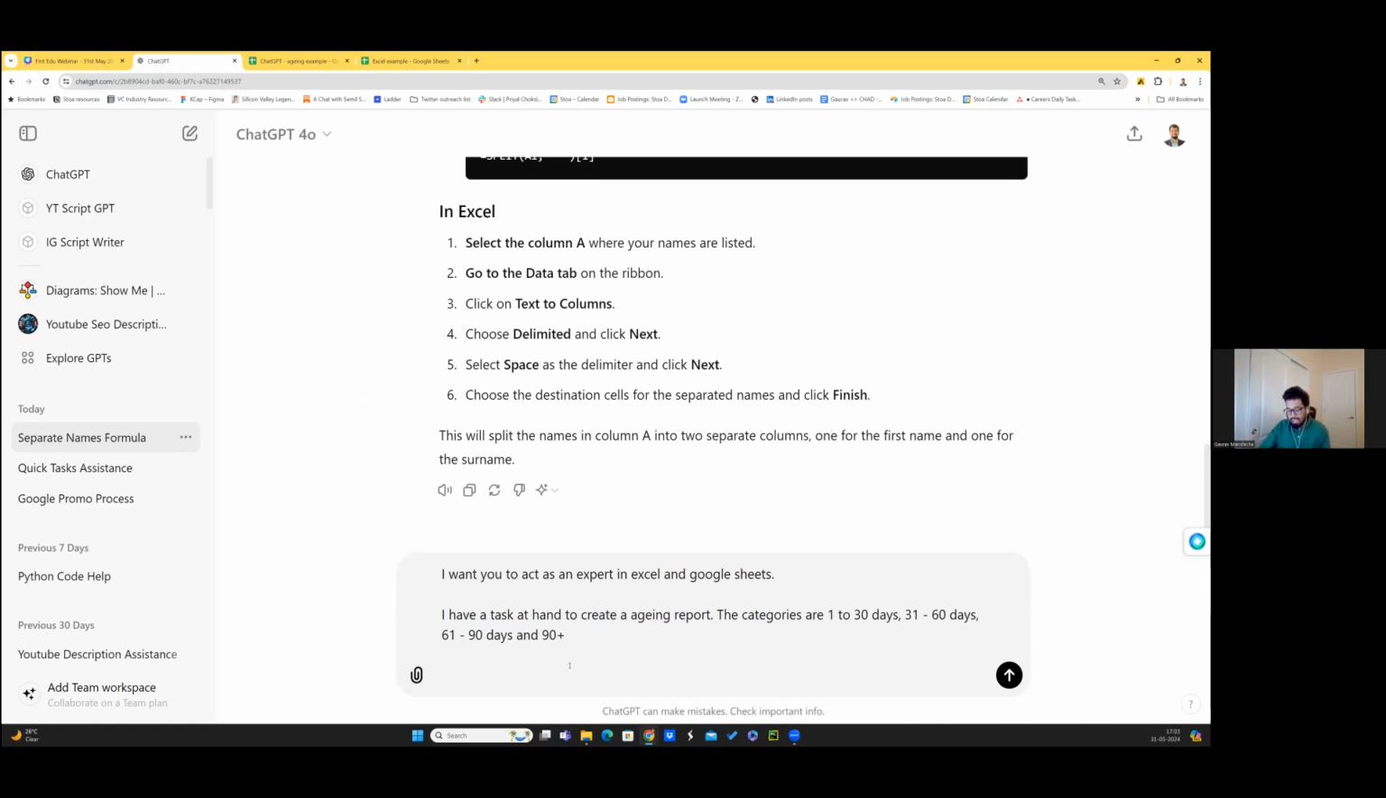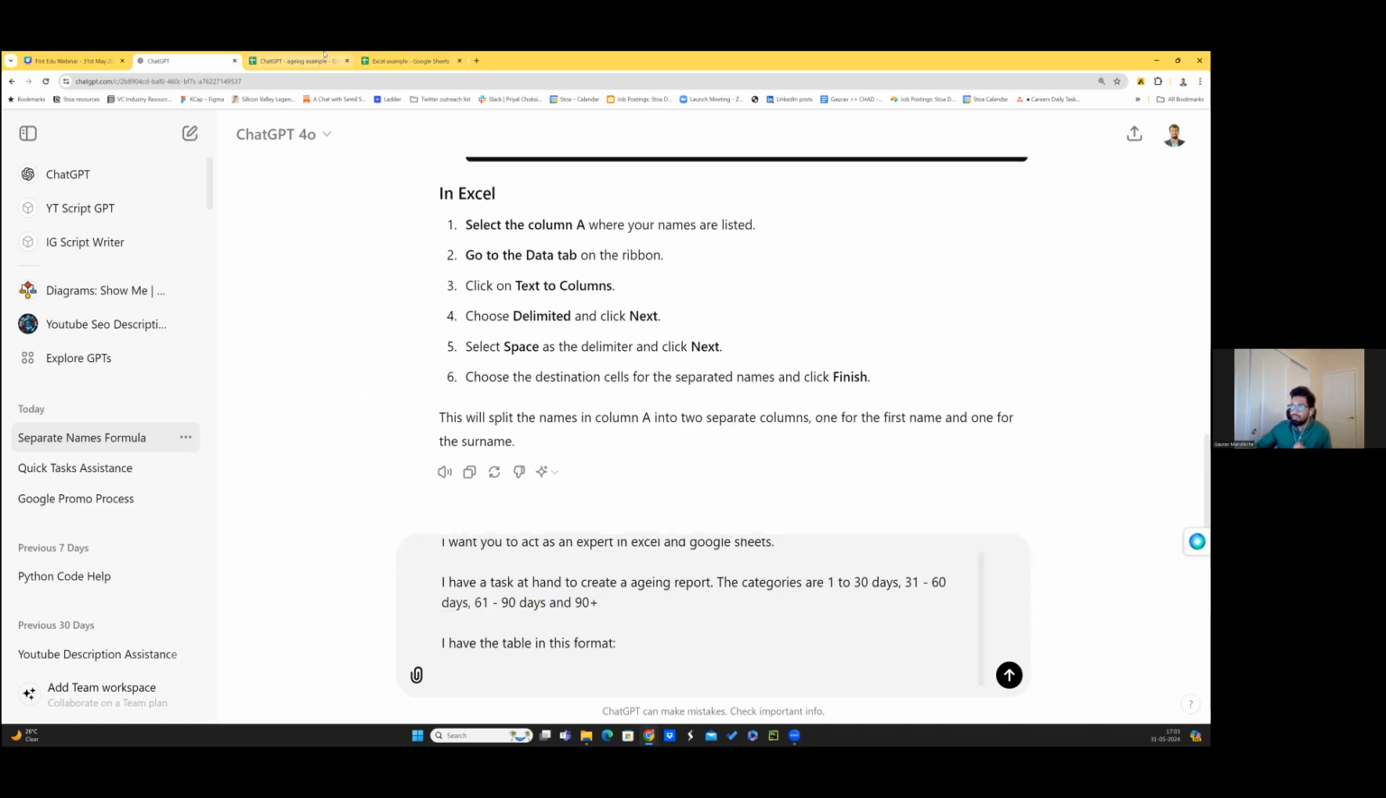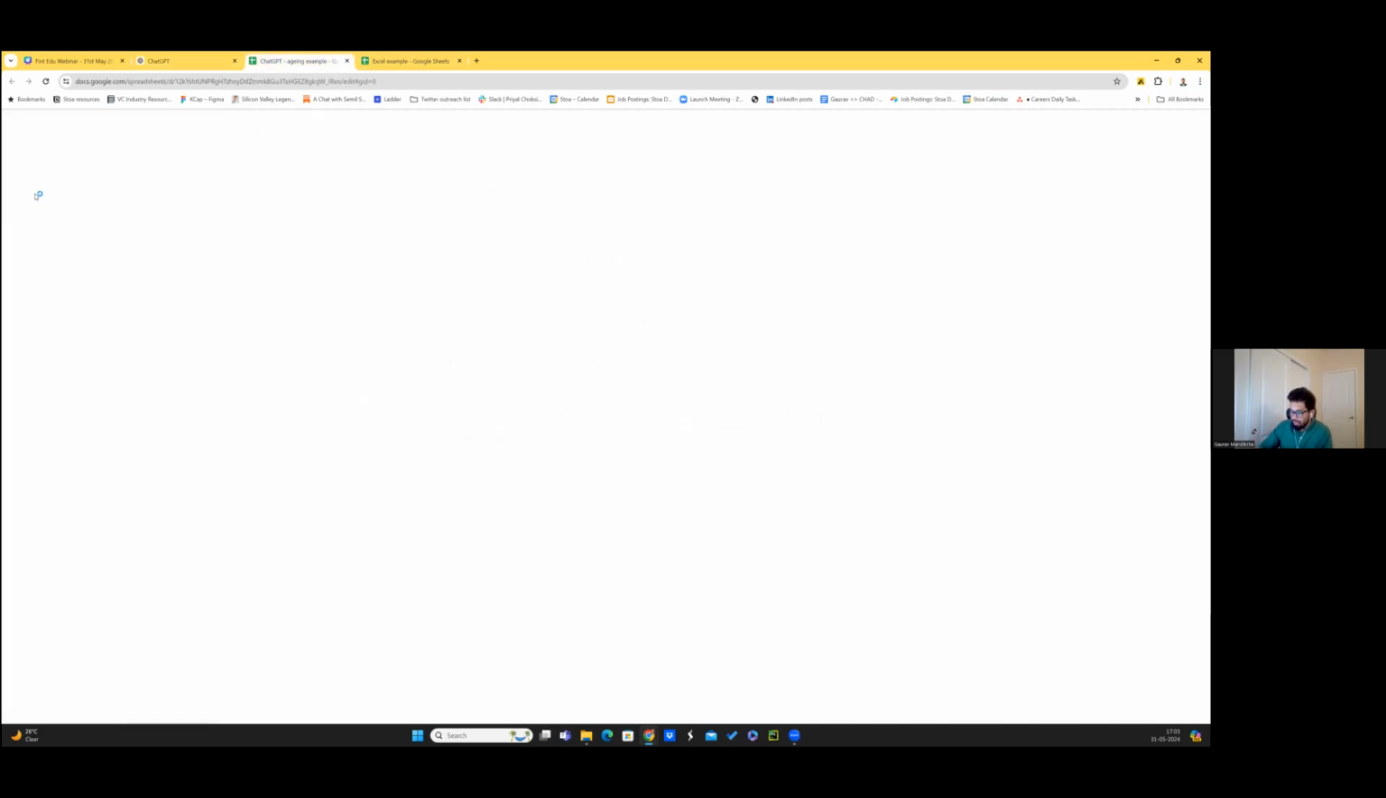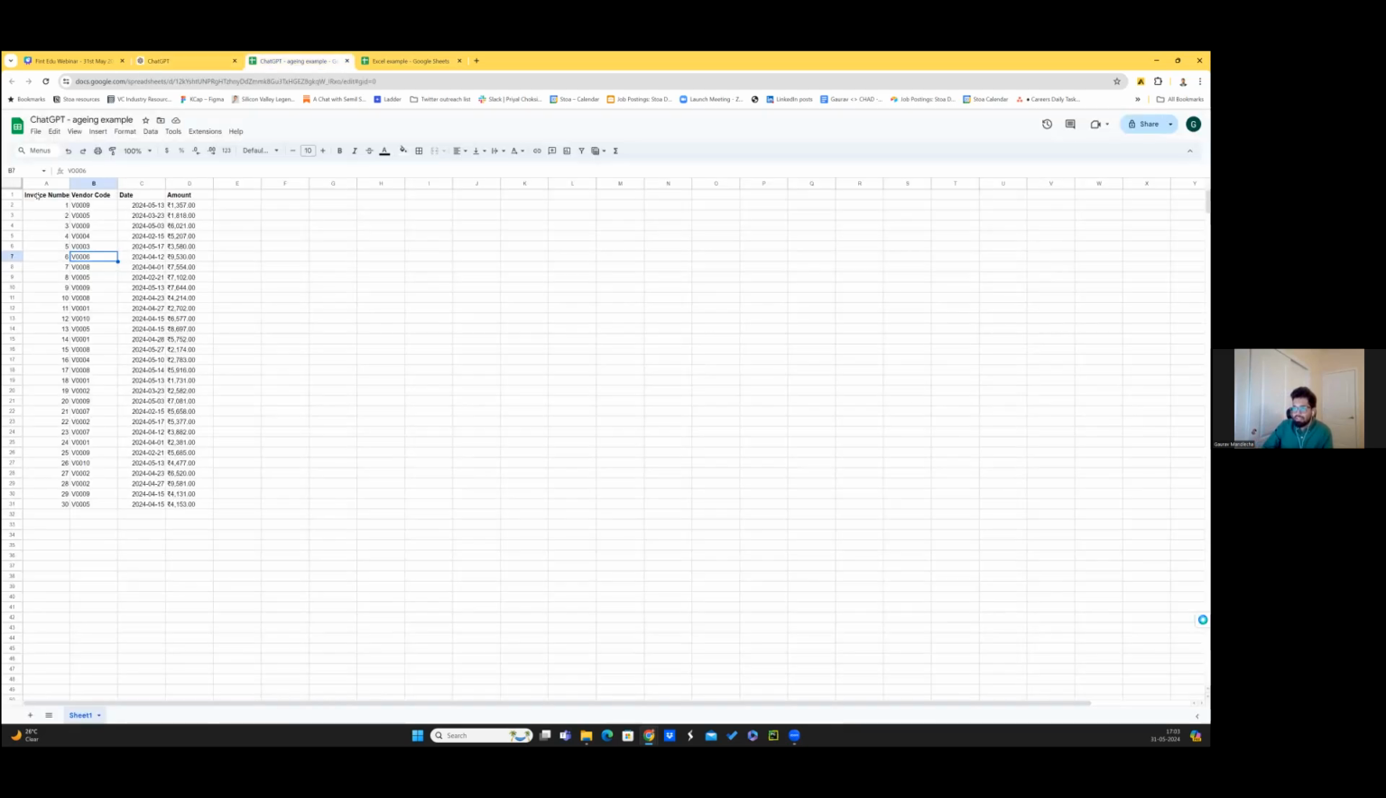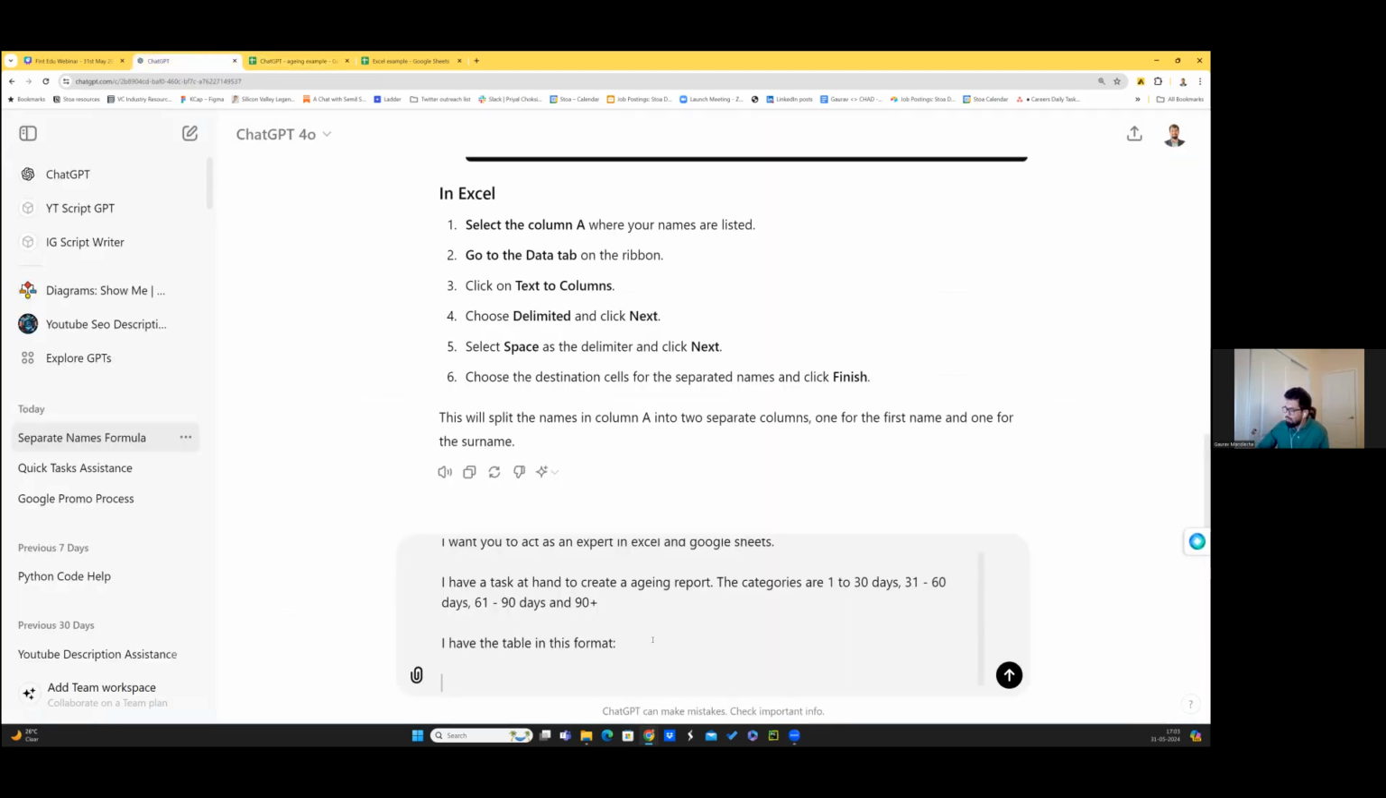And then you tell it, I have the table in this format. So you can also just copy paste some bit of your table so that it understands what the format is. Say I just copy the first few rows to give it an example that, okay, this is how my formatting of the table is. Don't worry too much about the formatting while copy pasting, ChatGPT is smart enough, it understands.